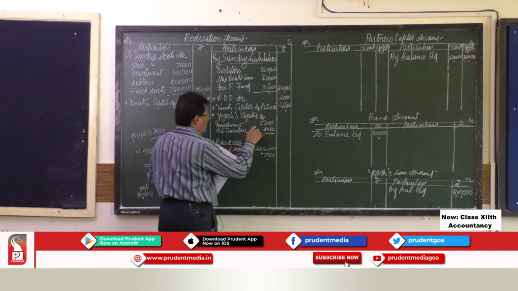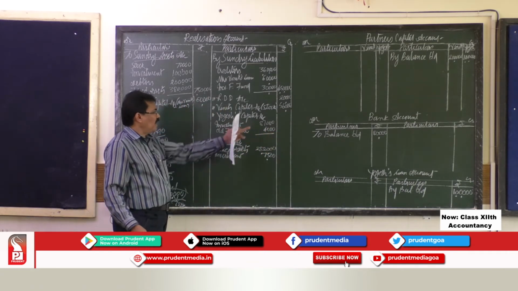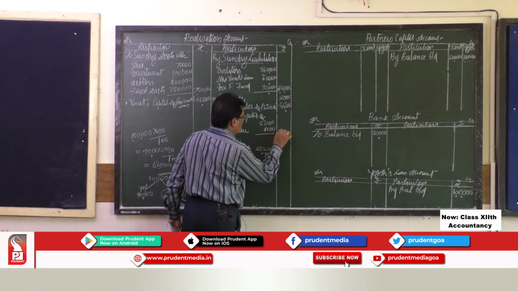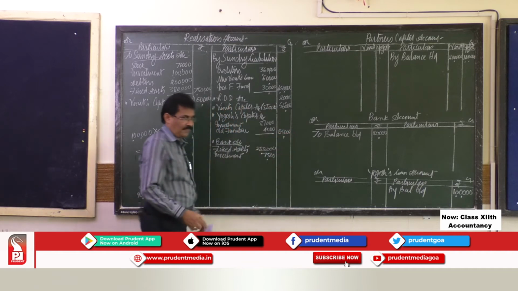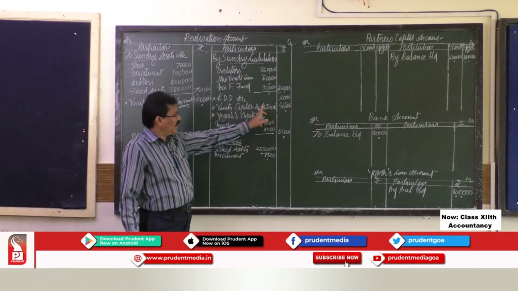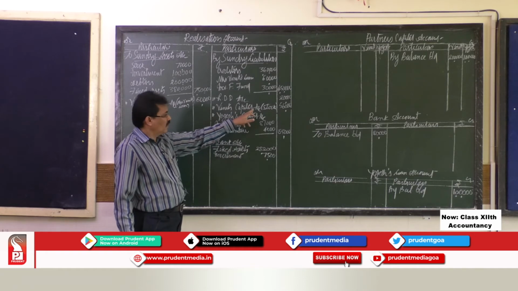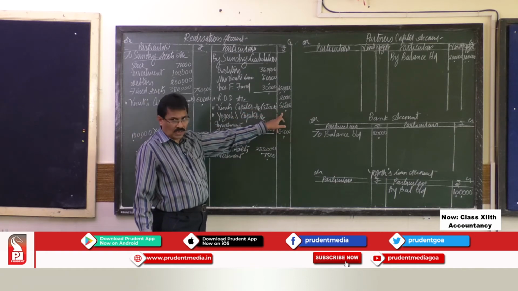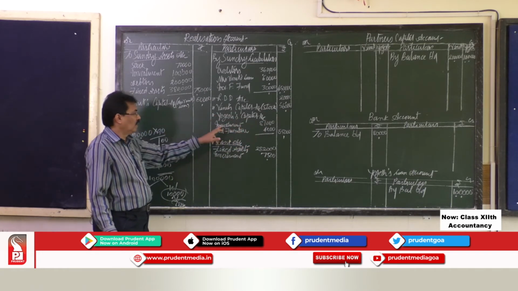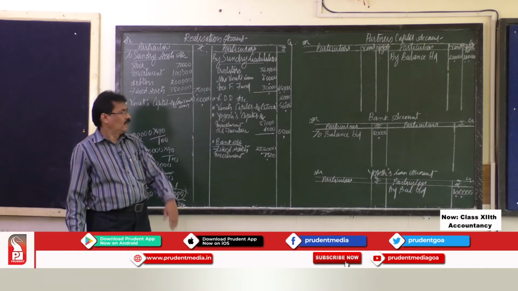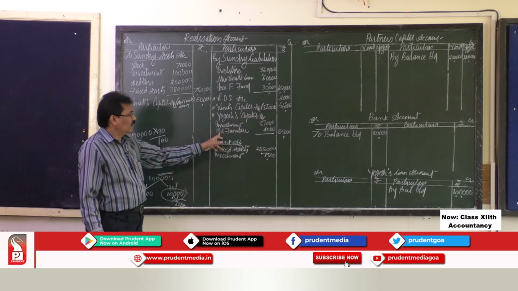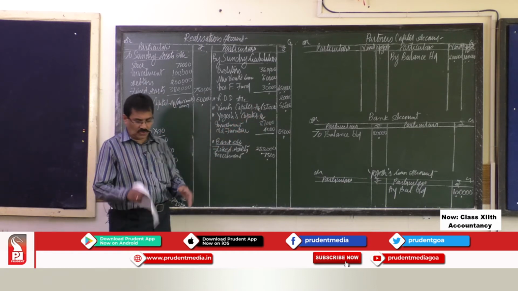So, Yogesh took over old furniture which is not recorded, for 4,000. Now, he took investment of rupees 81,000 and furniture of rupees 4,000. So, total value of asset taken over comes to 85,000. In case of Vineet, he took only one asset, stocks. Because of that, I have not shown it under this. So, we wrote directly here in the outer column. Whenever a partner takes over more than one asset, you have to show the details here, what are the assets taken over by that particular partner. So, this is for the asset taken over by Vineet. This is the entry for the asset taken over by Yogesh.